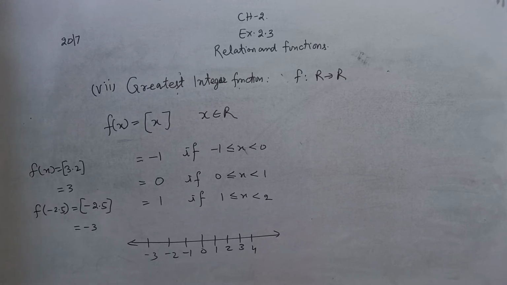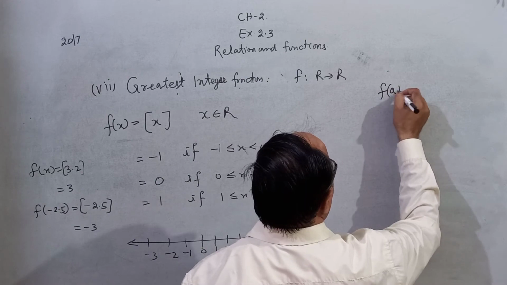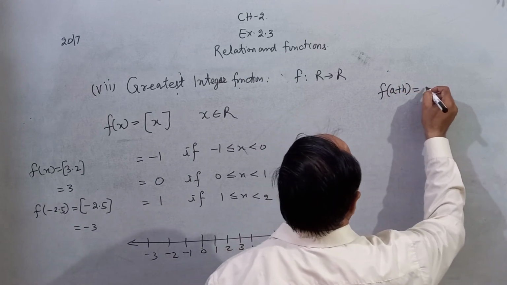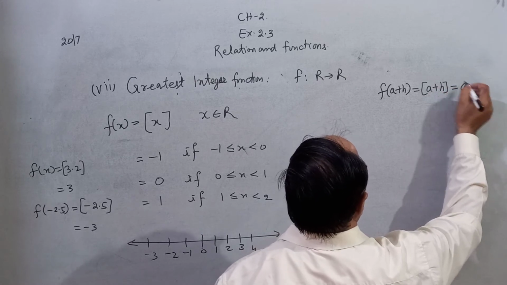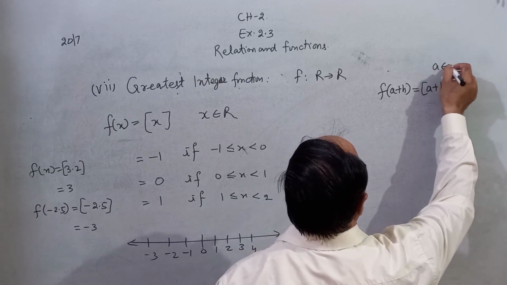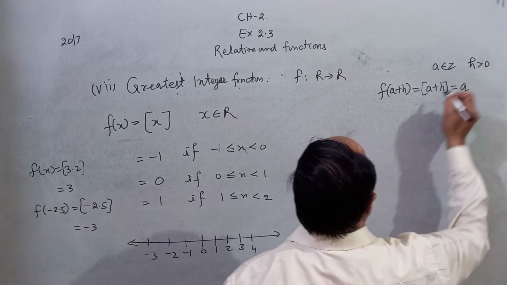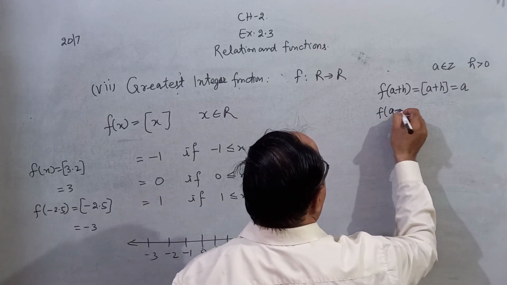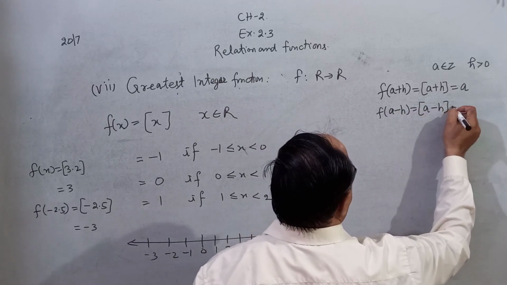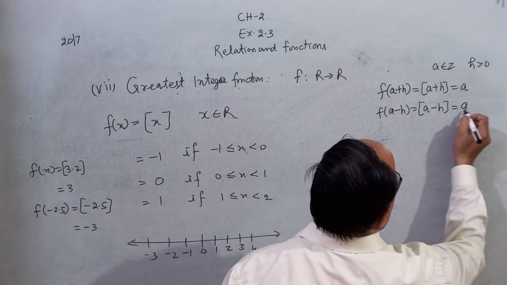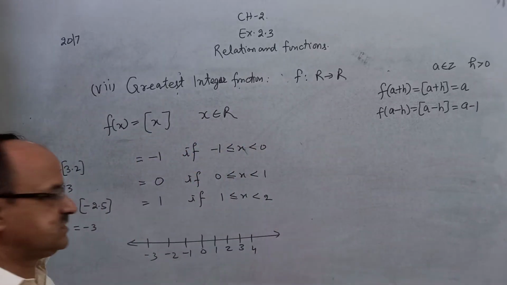Clear? For f of a plus h, that is a plus h, the answer is a, where a belongs to Z and h is a very small positive value. And f of a minus h, you can say a minus h, the answer is a minus 1. Both are very important results.